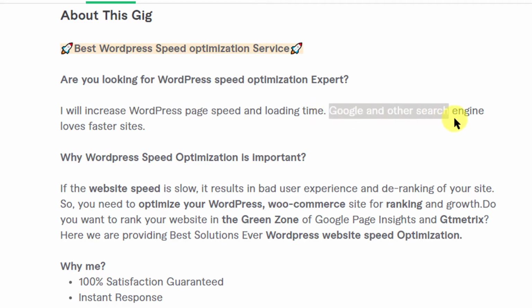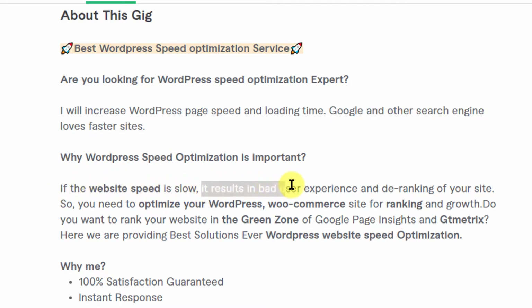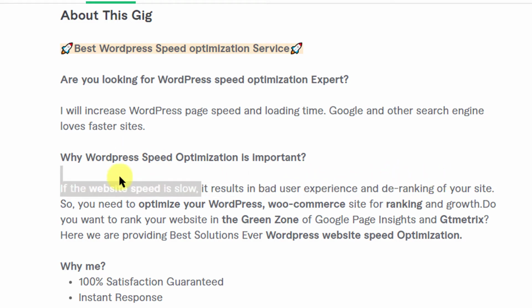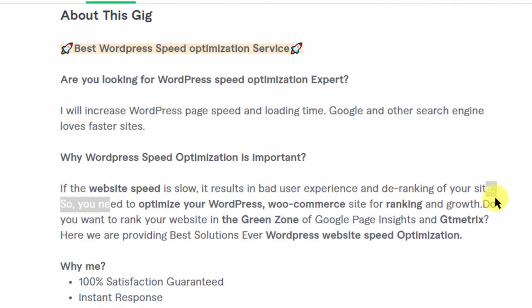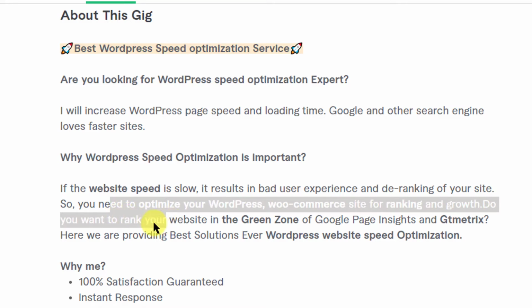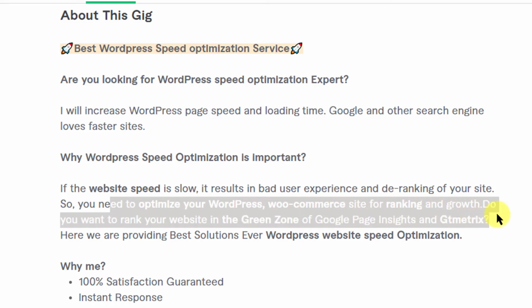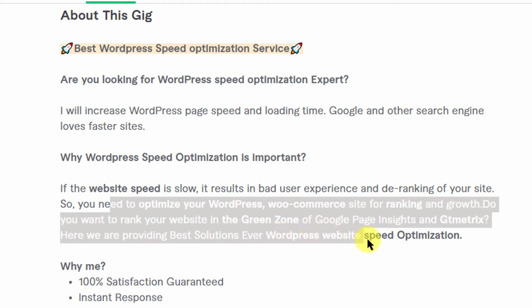Google and other search engines love faster sites. Why is WordPress speed optimization important? If the website speed is slow, it results in bad user experience and de-ranking of your site. So you need to optimize your WordPress WooCommerce site for ranking and growth. Do you want to rank your website in the green zone of Google PageSpeed Insights and GTmetrix? Here we are providing the best solutions, even WordPress website speed optimization.